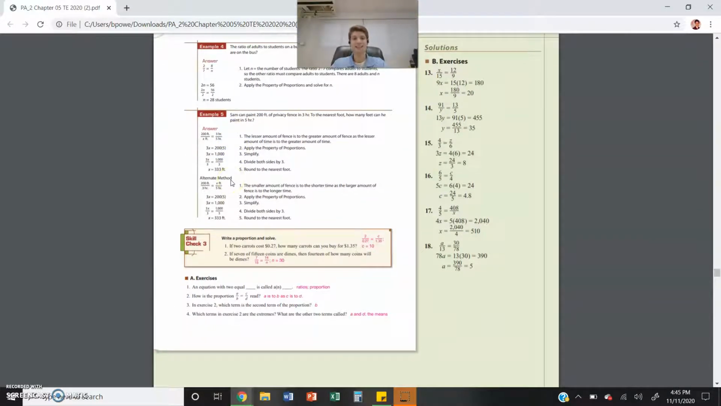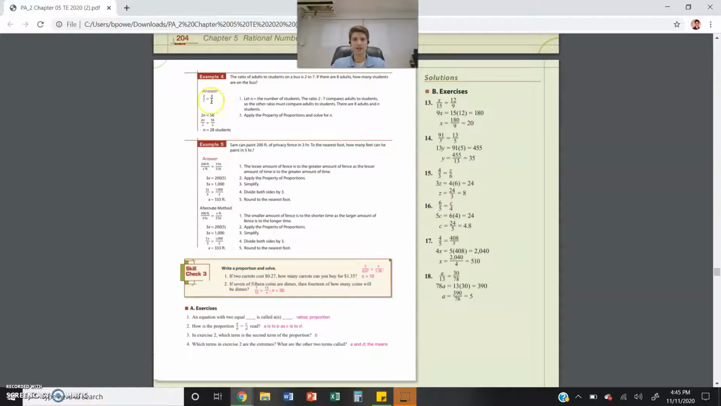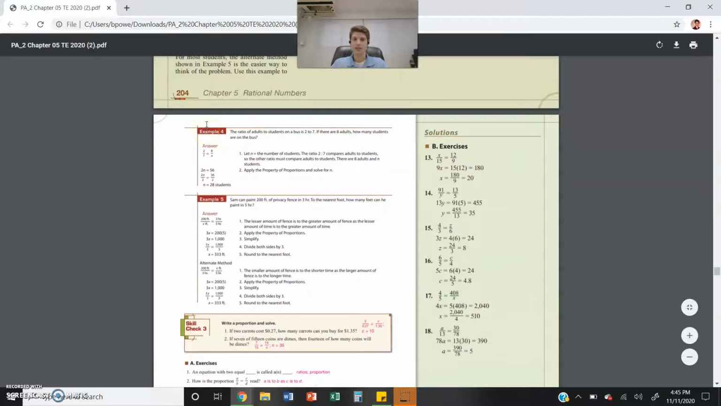Sometimes you may have to write the ratio as well. Here, they make you write the ratio. So look at the ratio. It's adults to students. So that means the 2 is adults, the 7 is students. So we have adults to students. So that means on our other one, we need adults to students. So which are we told? We're told adults. So adults was on top. That's why 8 goes on top.